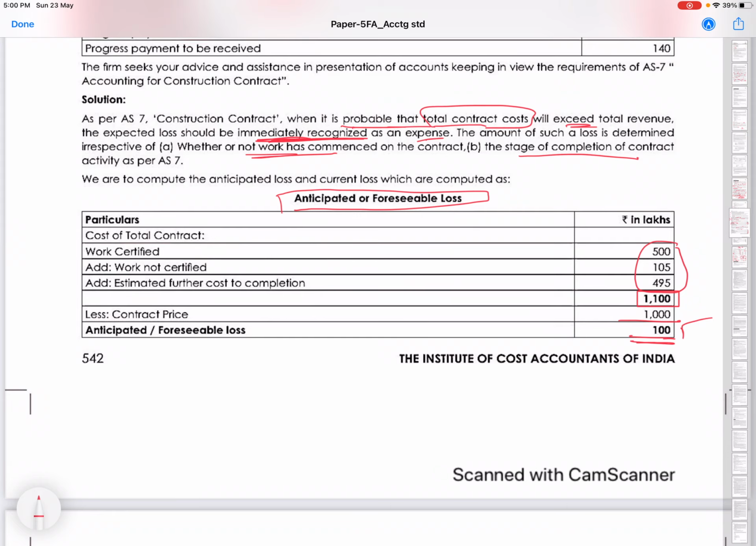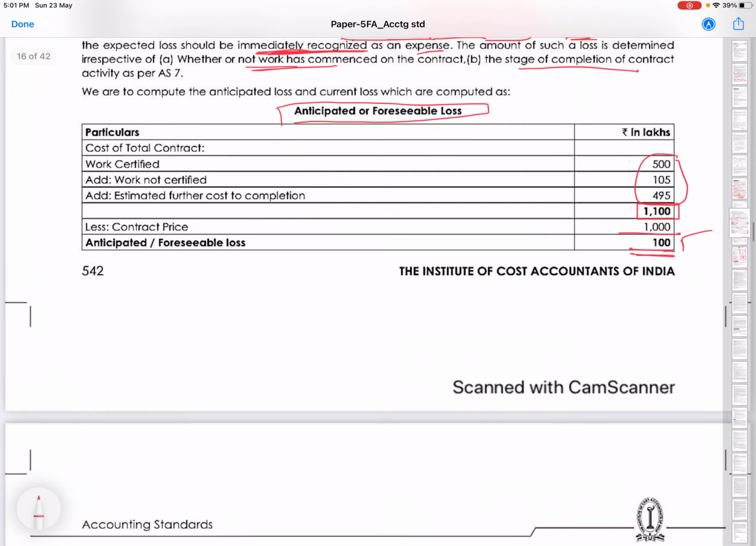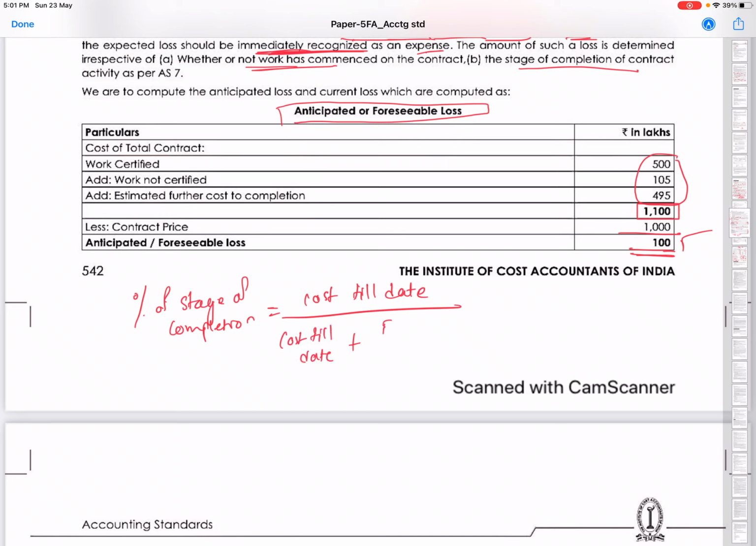Okay. Now the stage of completion basis. First we will calculate the stage of completion. What is the formula for stage of completion? Percentage of stage of completion is cost till date divided by cost till date plus anticipated further cost till completion of contract, multiplied by 100, correct?